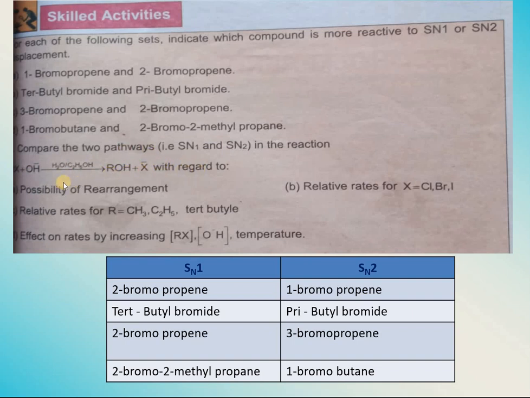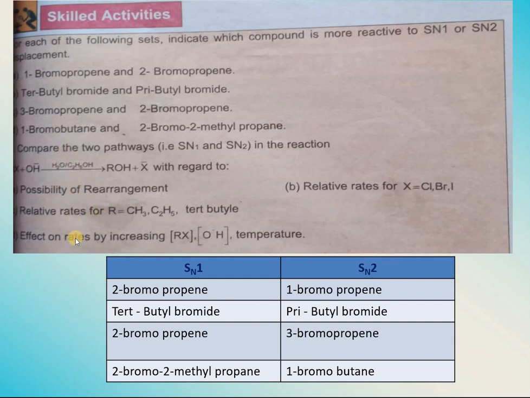You have to explain the possibility of rearrangement, whether there is any rearrangement possible, the relative rates for the halogens, that is chlorine, bromine and iodine, and the relative rates for R, where you have to see whether the alkyl group is methyl, ethyl or tertiary butyl, and the effect on the rates of increasing the concentration of alkyl halide, OH negative and temperature. The second question is your homework.